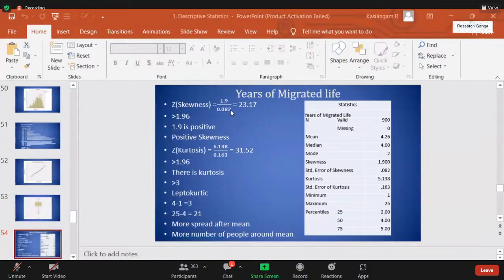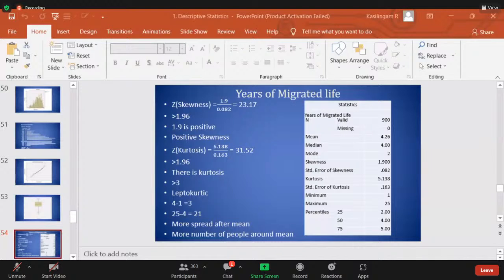Now we need to see whether it is positive or negative. Our skewness value is 1.9. Is 1.9 positive or negative? Positive, which means positive skewness. Let me show the figure.